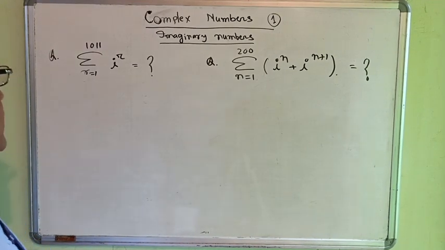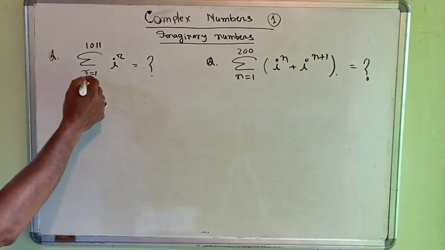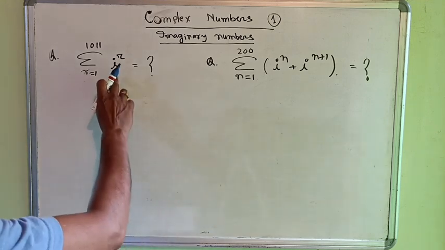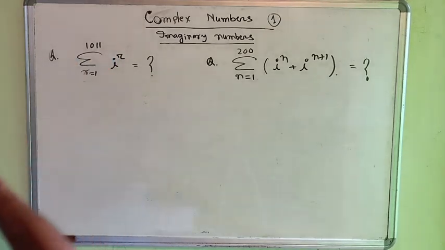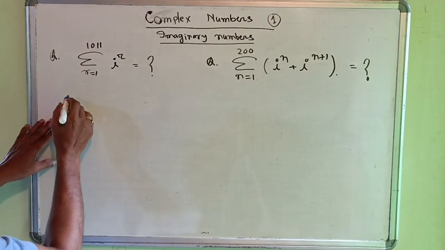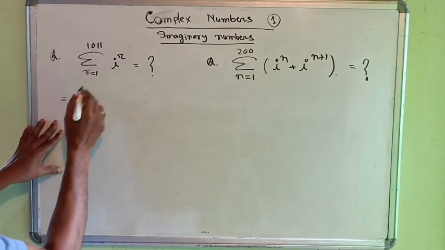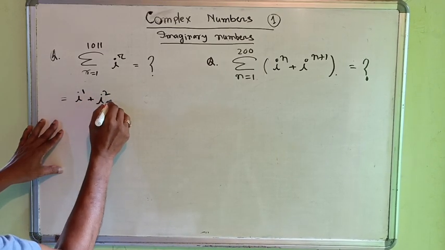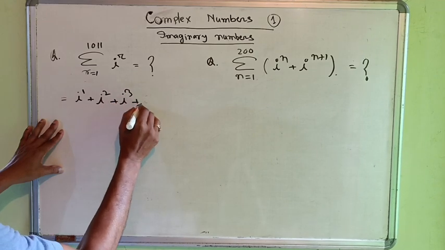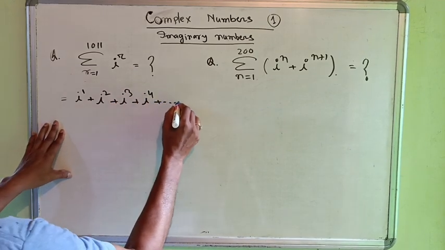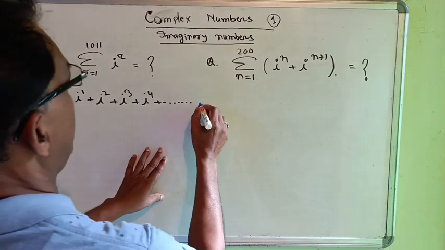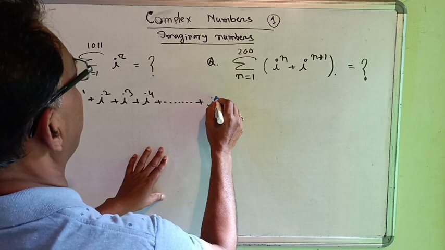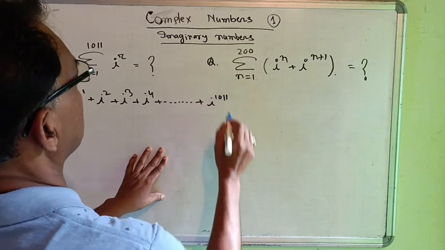Next, the question is this: summation r equal to 1 to 1011 of i to the power r. Now how to solve these problems? If we put r equal to 1, then we get i to the power 1 plus i to the power 2, i to the power 3 plus i to the power 4, and so on. What happens? i plus ... i to the power 1011.